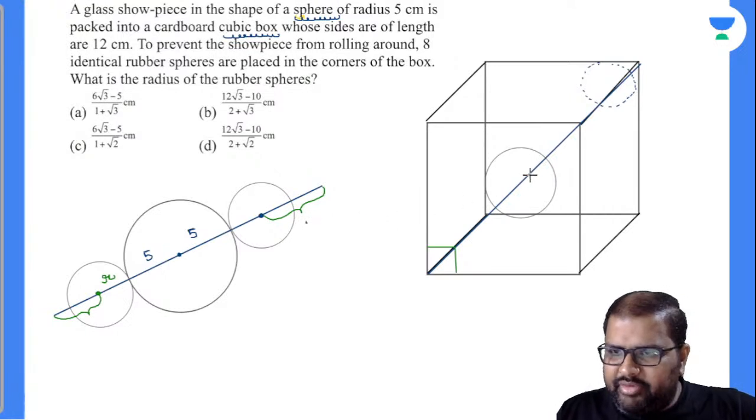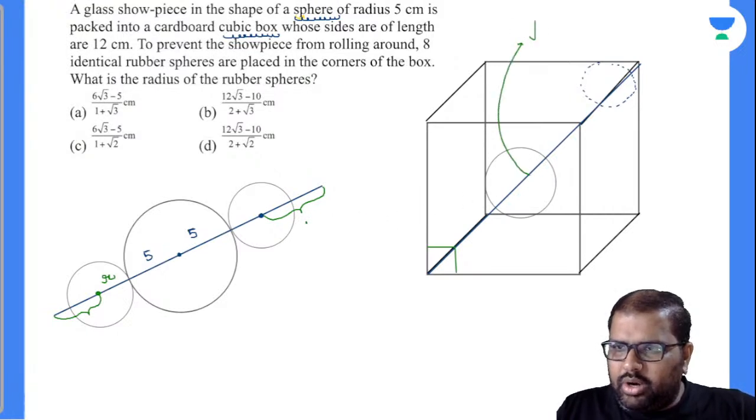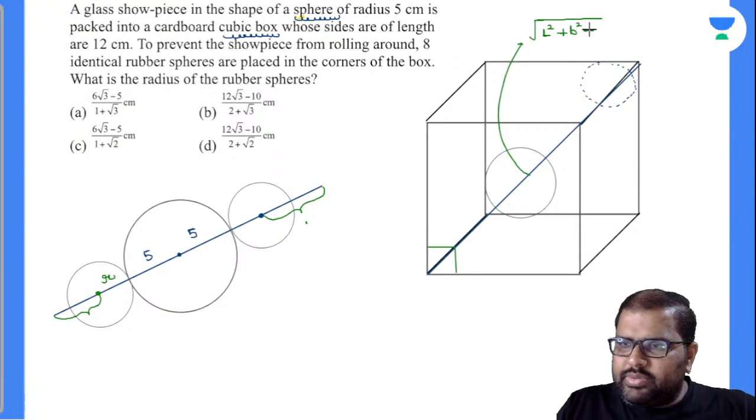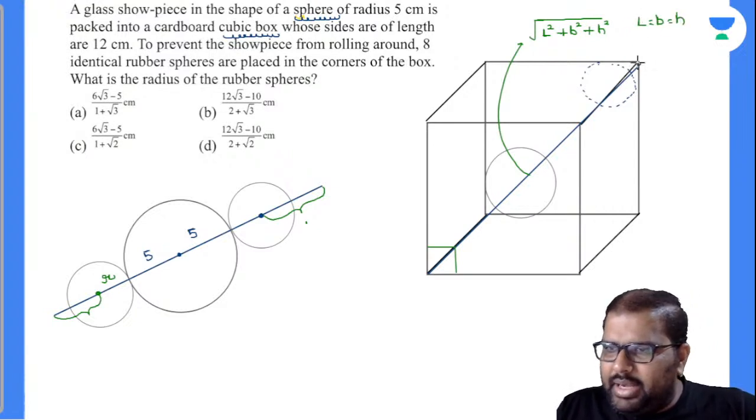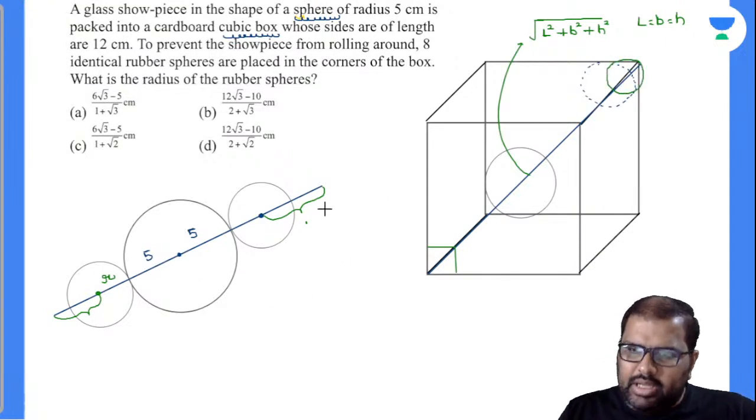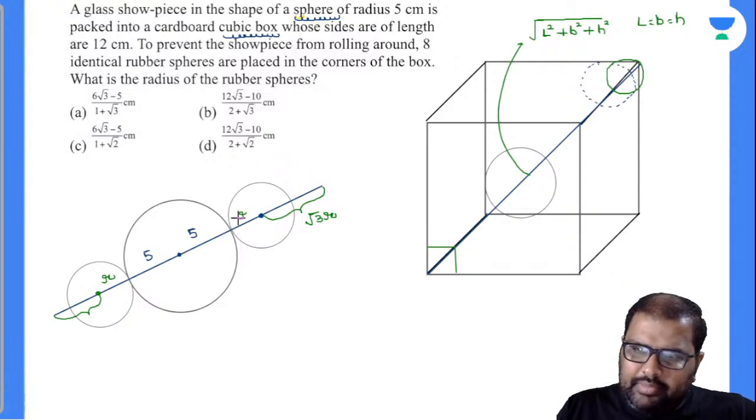The body diagonal of a cube is nothing but the root of L square plus B square plus H square. Of course, in a cube, L, B, H are the same, where L is equal to B is equal to H. Now to find this gap length also, we will be using the same formula. I hope you are getting my point. Now what will be this value? This value will be root 3R, because I took the radius of the small rubber sphere as R. Now this side will also be the same, root 3R.